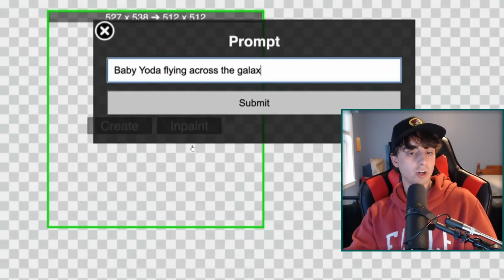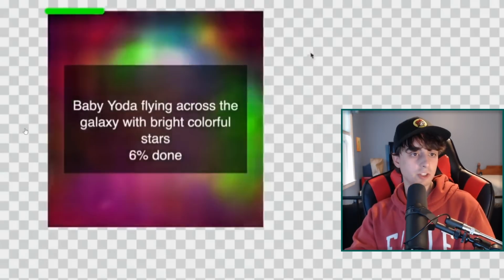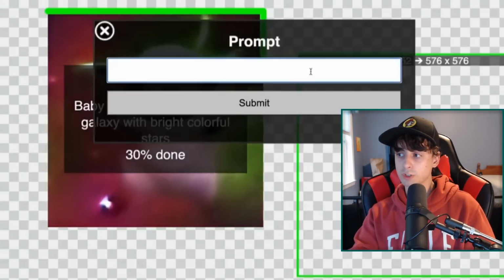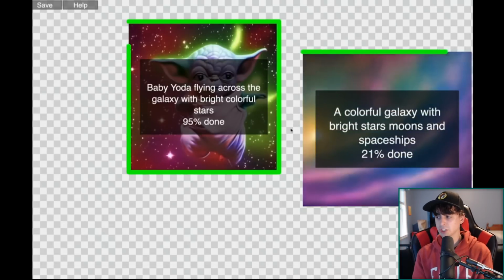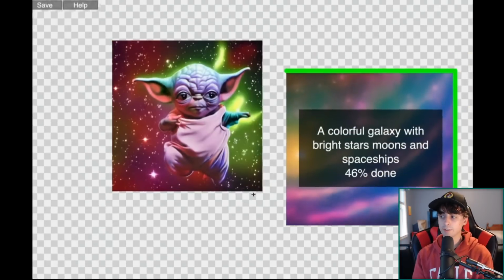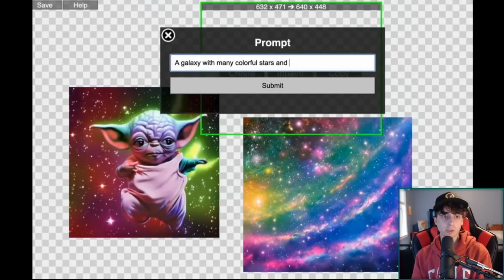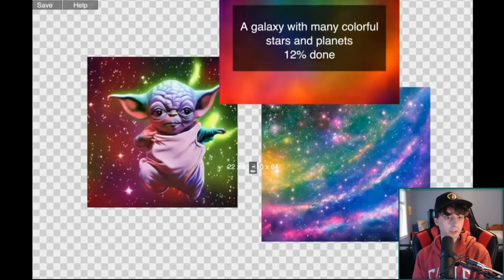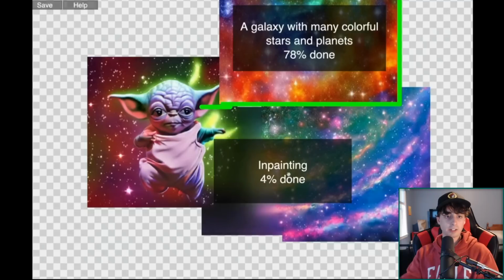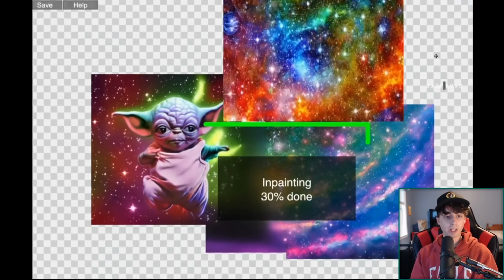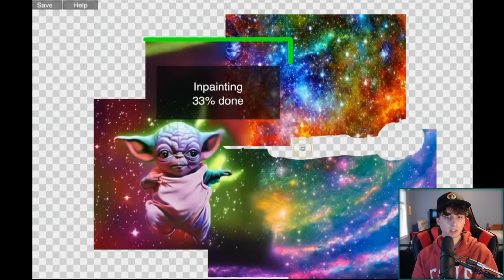Basically, we sort of draw a little square here in a specific resolution, type in our prompt, and it slowly begins to generate. And we can scroll and drag and create another square here, and slowly begin to just collage together some Stable Diffusion generated imagery. And of course, it's going to work very similar to the dall-e new Outpainting feature. But yeah, this looks really intuitive to use. It looks really simple to use, and it really seems like it's able to do the same thing with inpainting here and collage images together really quite nicely. And it also looks like it works really quickly, and the inpainting feature also looks like it's very nice.